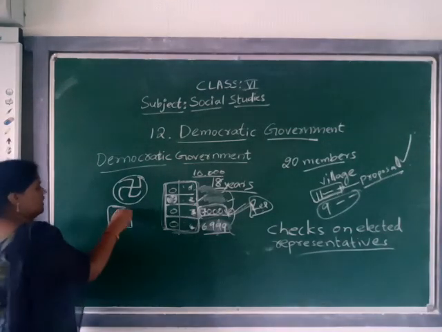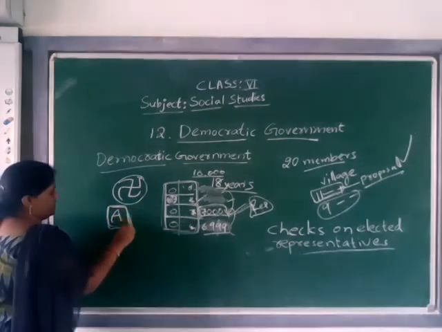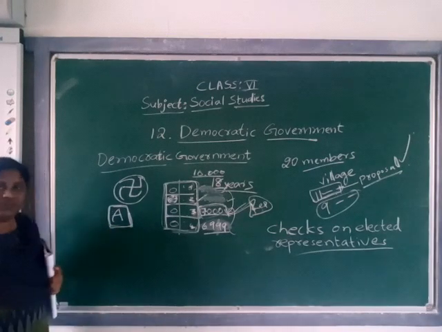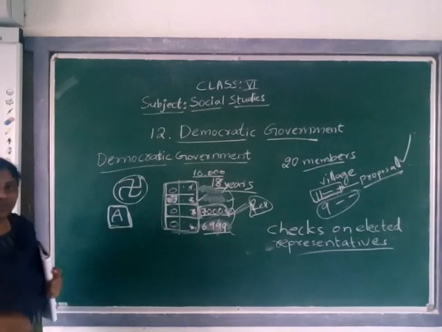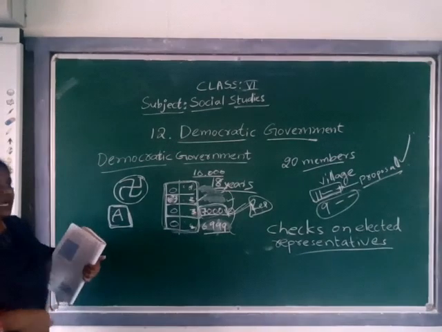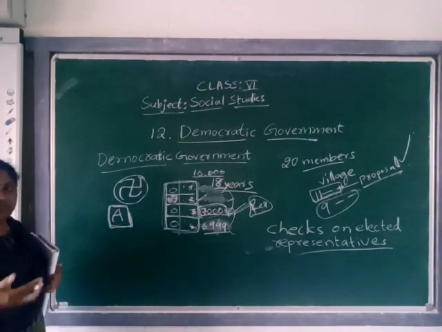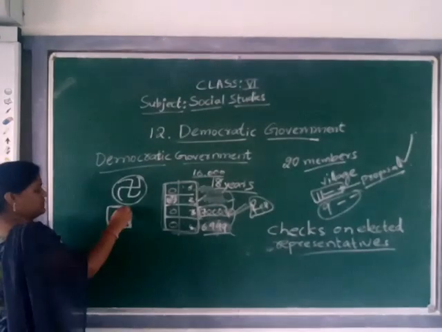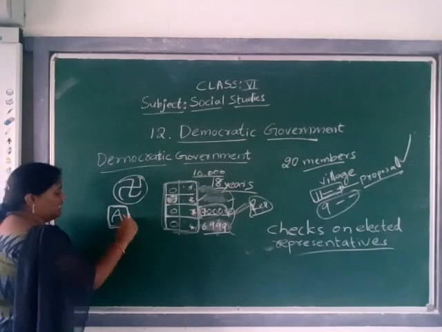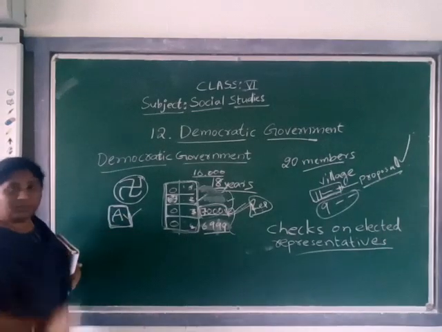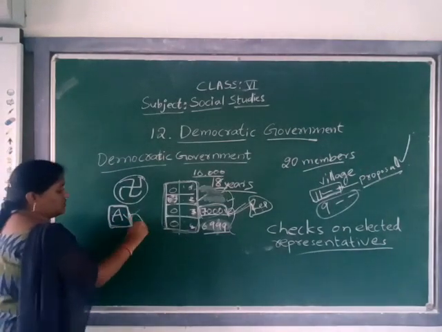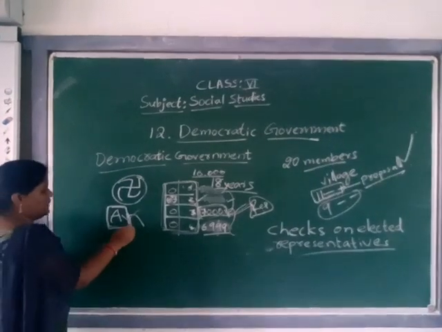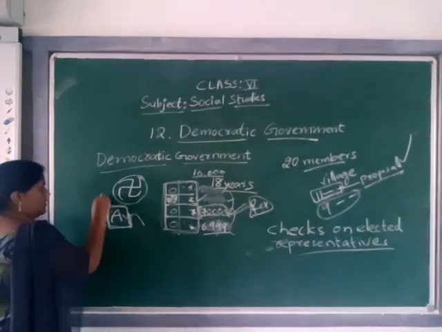But after this person is elected, in solving any cases or allocating any amounts, this person should not follow his own wish. Understand? He has to follow the principles of the constitution.